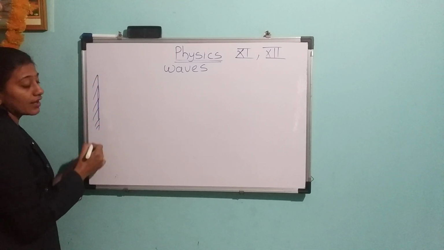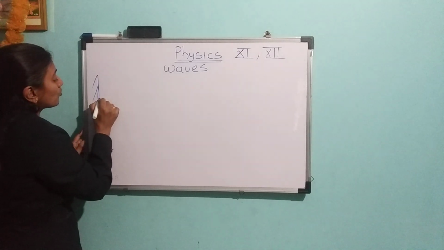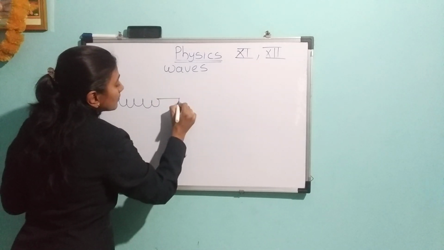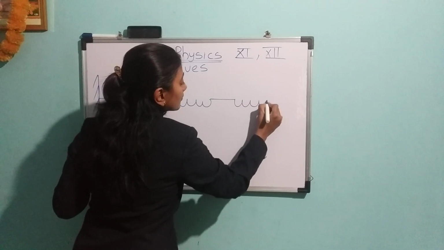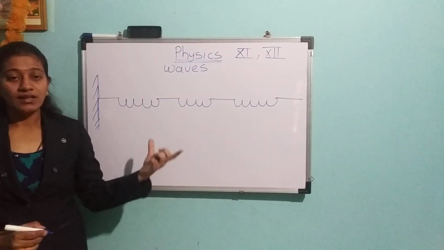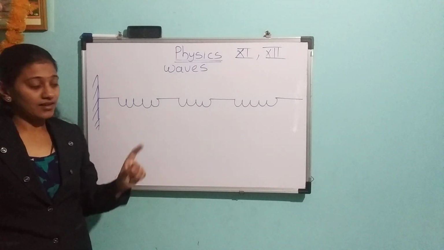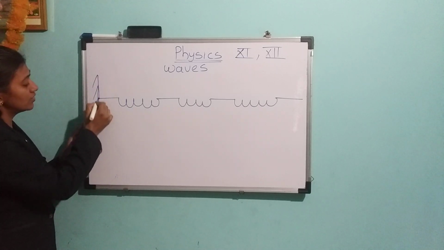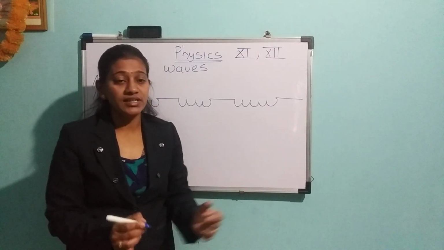The springs are connected to each other one by one. One end of that collection is bound to the rigid support, and the other end of that collection is open.